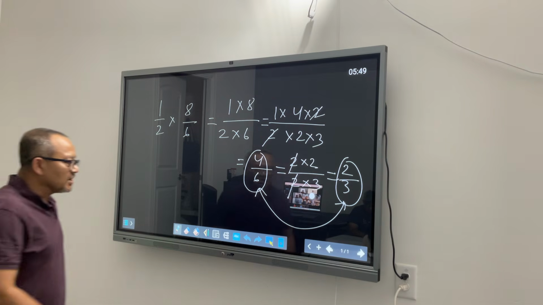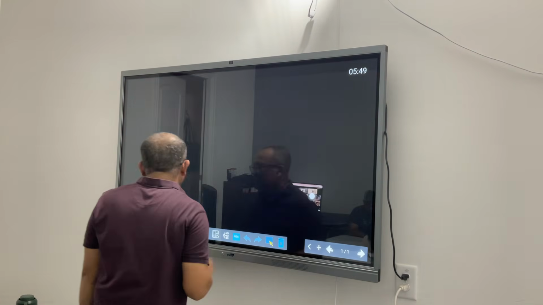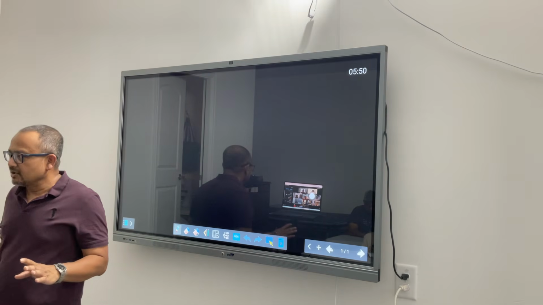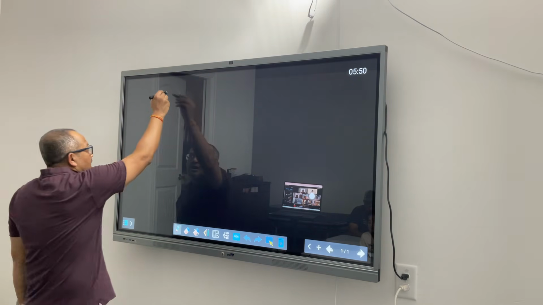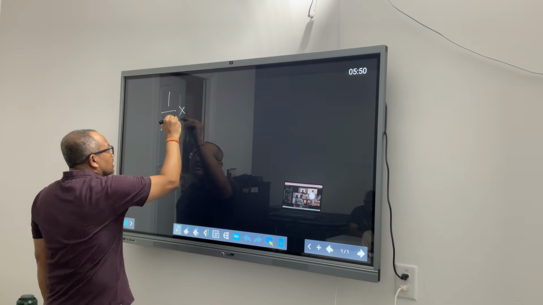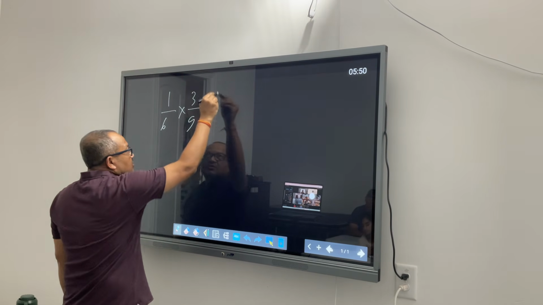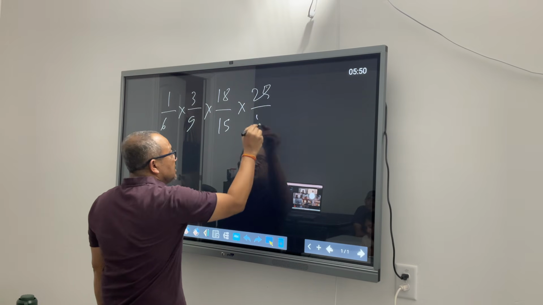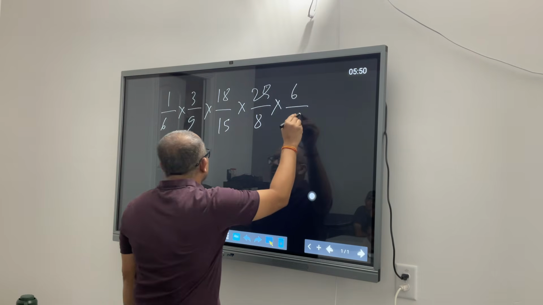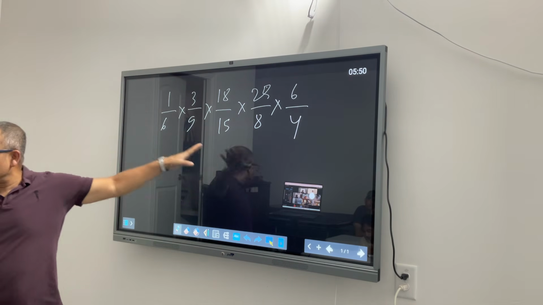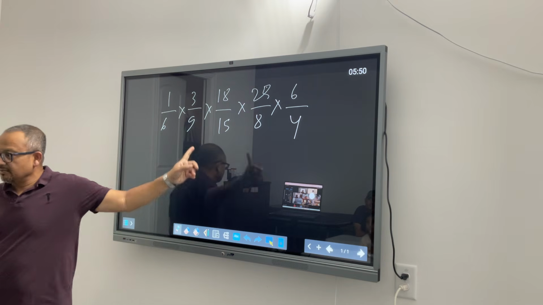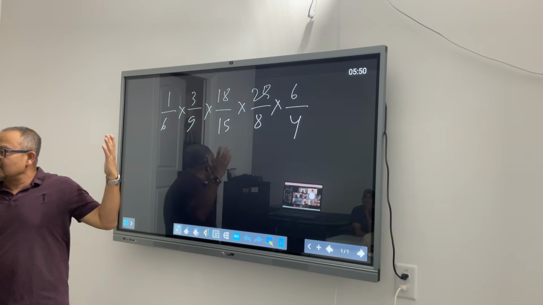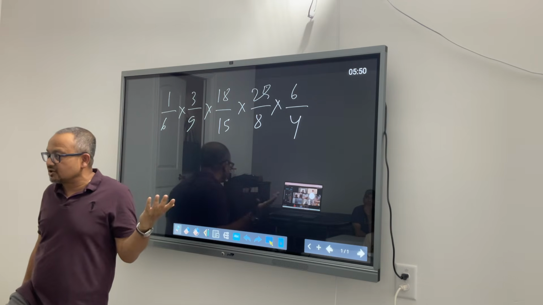Now I'll show you guys one small fun activity. If you were not knowing about this whole tic-tac-toe thing, and somebody gives you a fraction problem, 1 by 6 into 3 by 9 into 18 by 15 into 25 by 8 into 6 by 4, as soon as you see this kind of problem, you start freaking out. This is too much to do in one problem. But actually, it's an opportunity for us to enjoy this.